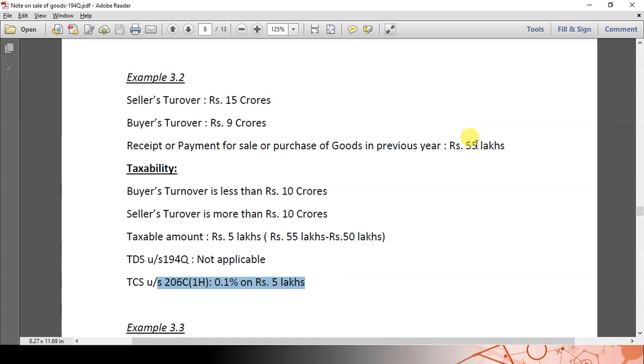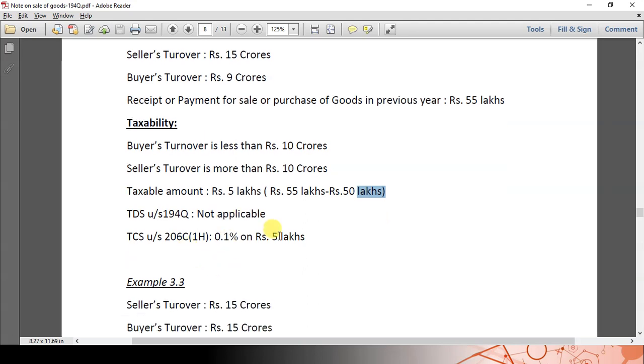So 206C(1H) says if a transaction exceeds 50 lakhs, on the amount exceeding 50 lakhs, the seller has to collect the TCS. In case of 194Q, it says the same: in case any transaction exceeds 50 lakhs, on the value exceeding 50 lakhs, the buyer has to deduct the TDS. So if the transaction is for 55 lakhs, the taxable value is only 5 lakhs. That means after reducing the ceiling limit provided in the section, the seller has to collect the TCS on 5 lakhs at the rate of 0.1% prescribed under section 206C(1H).